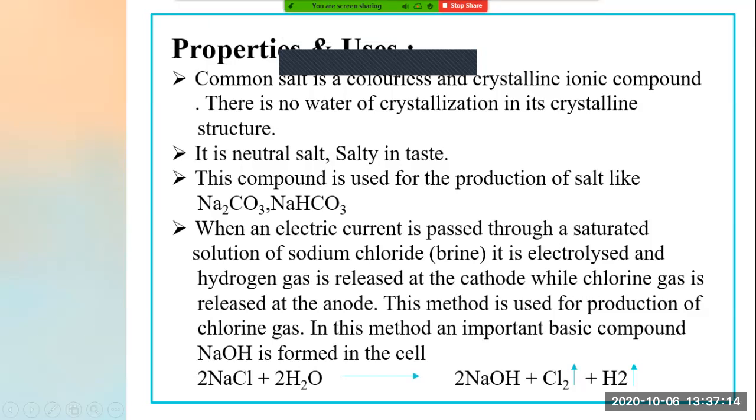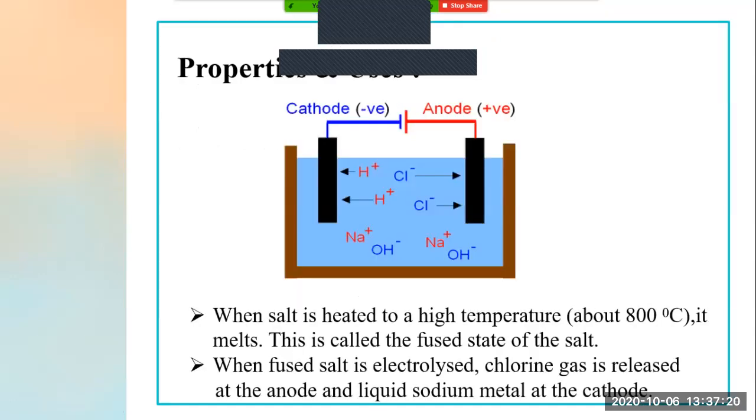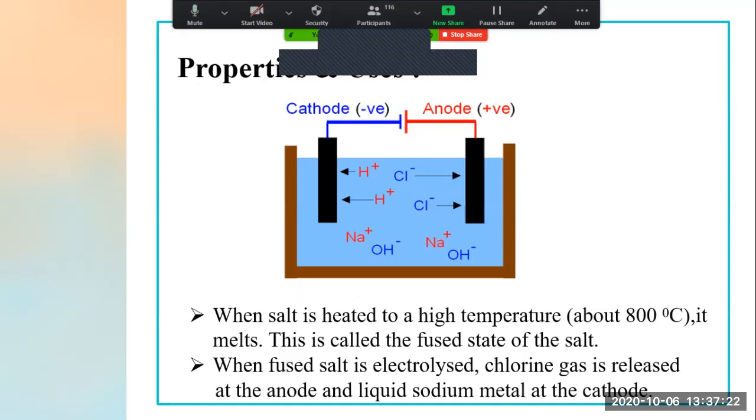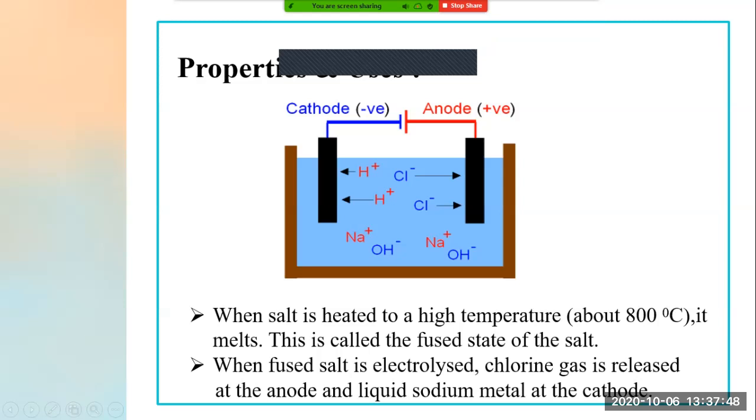Now see, let us understand this reaction by a figure. See, this is the figure. Can you see this brown color? This brown color I have indicated as a beaker. In this beaker, I have taken NaCl plus H2O, means common salt added with water. Now I have taken two rods, this one rod and this second rod. One I have attached to the negative terminal of the battery, and this I have attached to the positive terminal of the battery. As I switch on the battery, the reactions start in the solution.